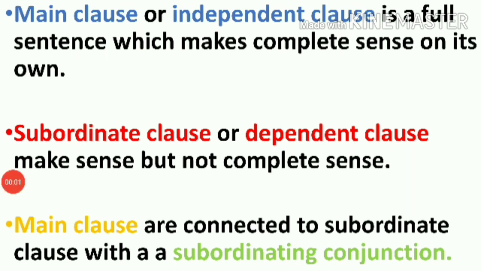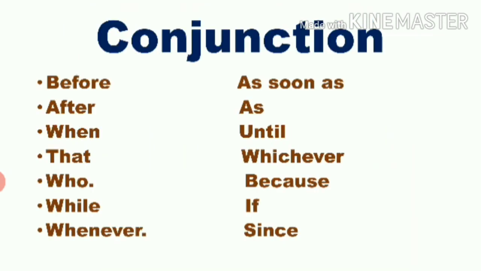So now we will see some subordinating conjunctions, that is connectors used to connect main clause with subordinate clause. Conjunction means connectors used for connecting two sentences.